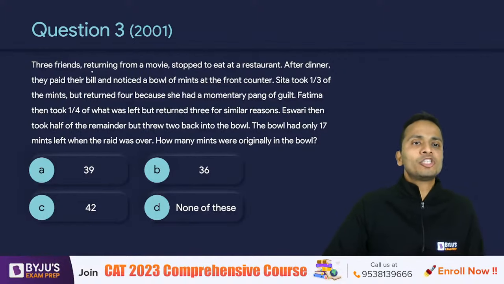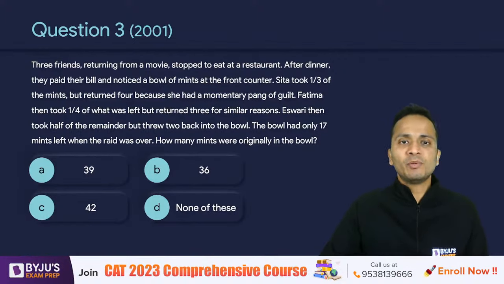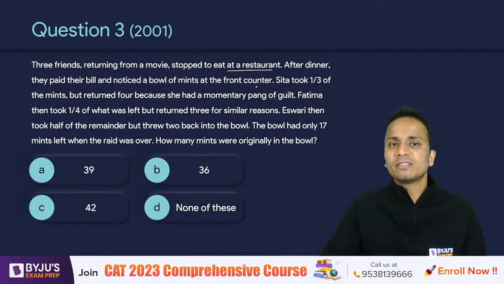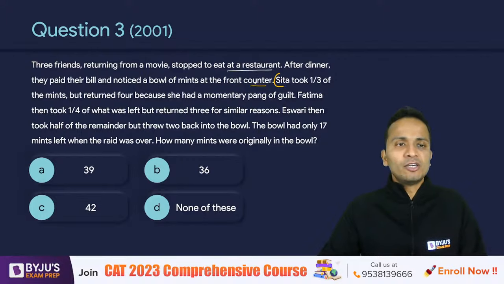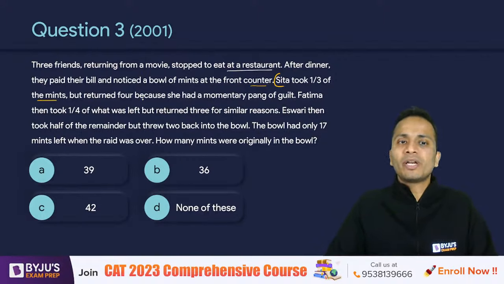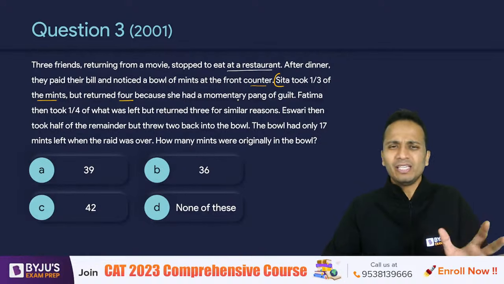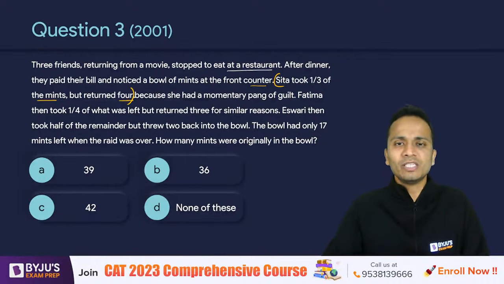Now the question says three friends returning from a movie stop to eat at a restaurant. After dinner they paid the bill and noticed the bowl of mints at the front counter. The first person, Sita, took 1/3 of the mints but returned 4.